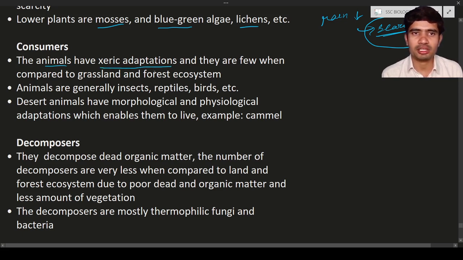What is xeric adaptation? Xeric refers to a small amount of water or no water. So they have xeric adaptation means they are adapted to low water conditions. They live in places where there is less water. That is what we call xeric adaptation.